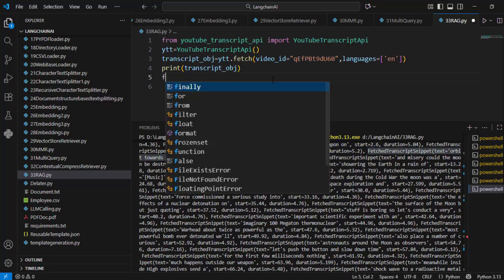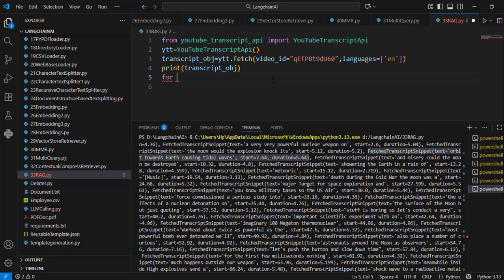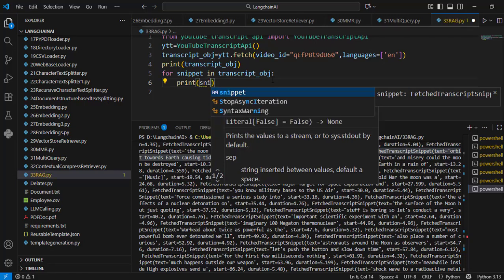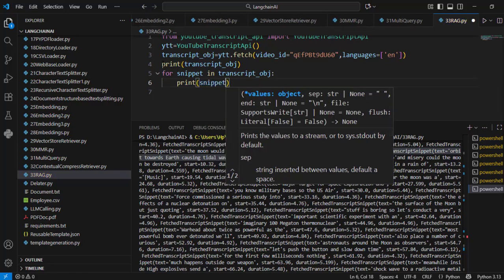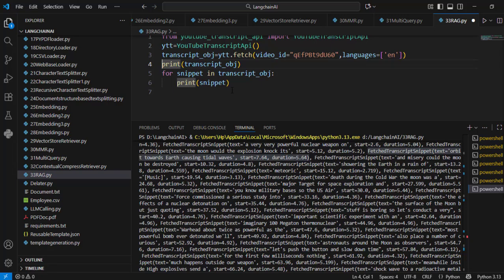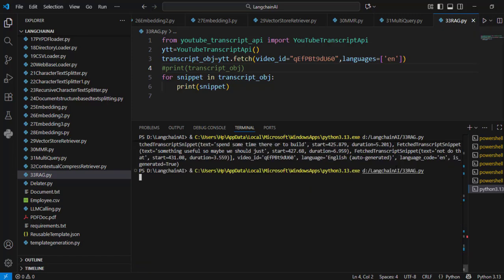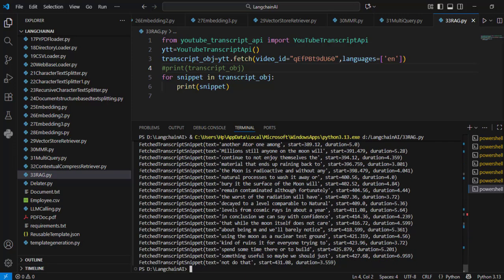So for that I will make a loop, and I will say for snippet in transcript object, I will print each and every snippet. Now I am not printing this whole transcript, I am just printing each and every snippet separately. So I run this command. So you see it is giving me each and every snippet separately.